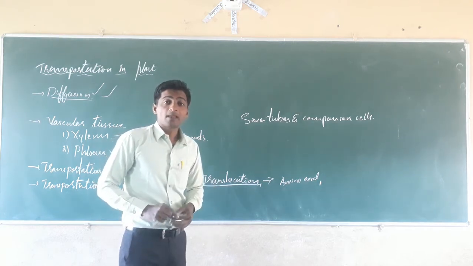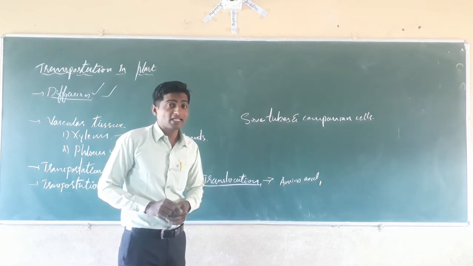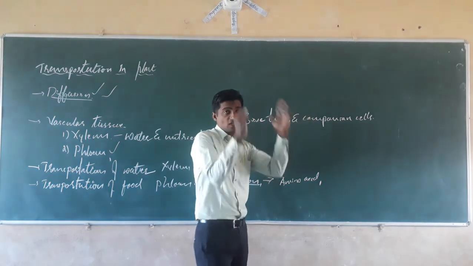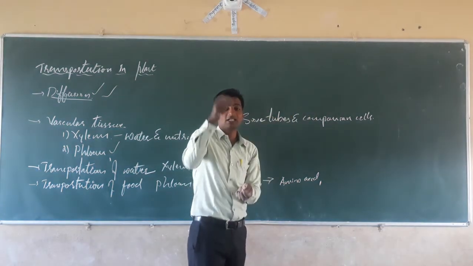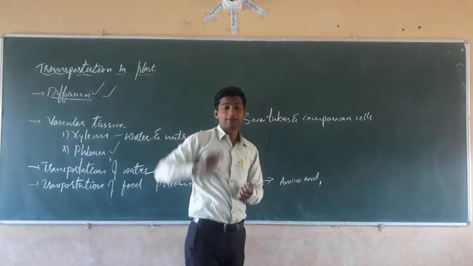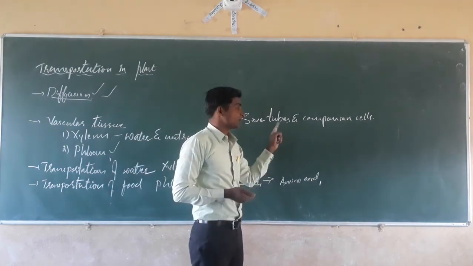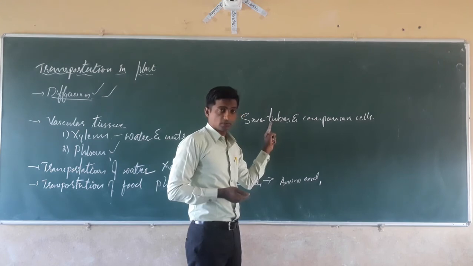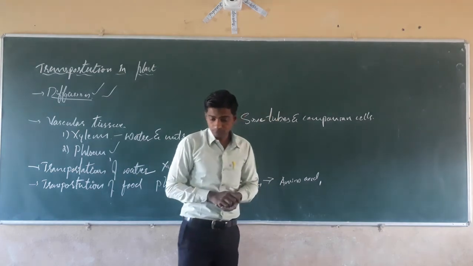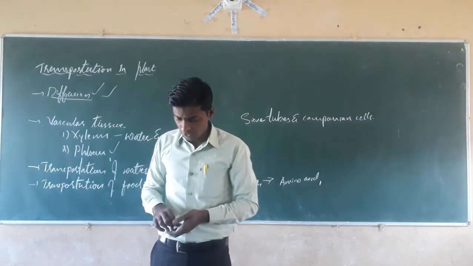The others, phloem parenchyma and phloem fibers, are supportive to the sieve tubes and companion cells. Companion cells and sieve tubes are involved in the translocation of food molecules prepared in the leaves, and the phloem parenchyma and phloem fibers are supportive cells. Yes. Next, dear students,